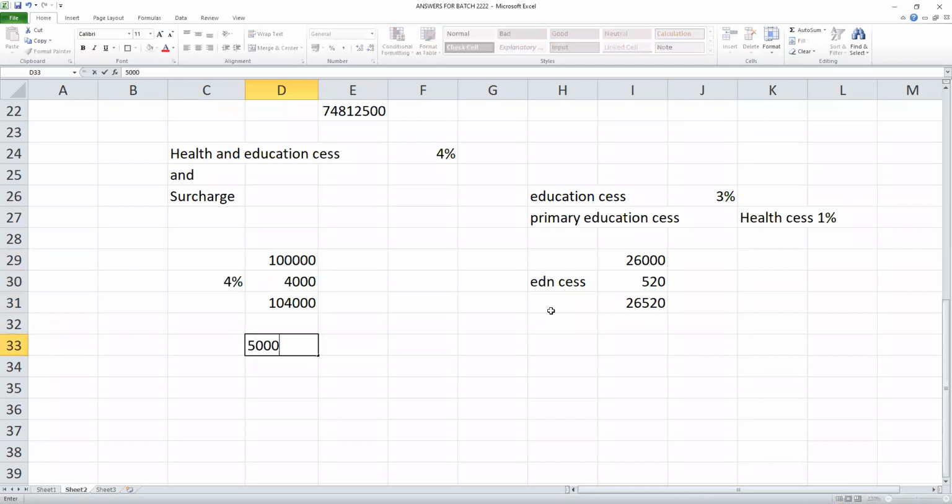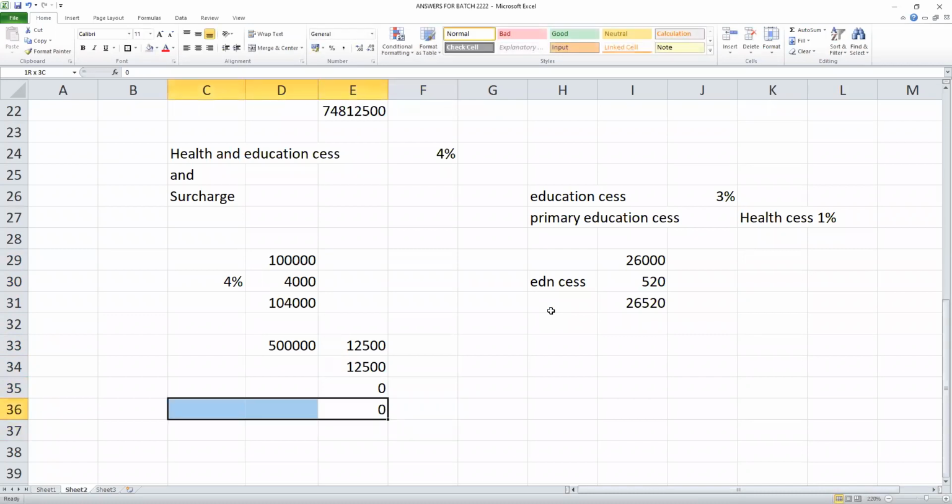Suppose your income is exactly 5 lakhs: tax 12,500, rebate 12,500, no tax for you. Cess will also be 0, because health and education cess is calculated on this tax only. If the tax is 0, cess will also be 0. So the next one is health and education cess.